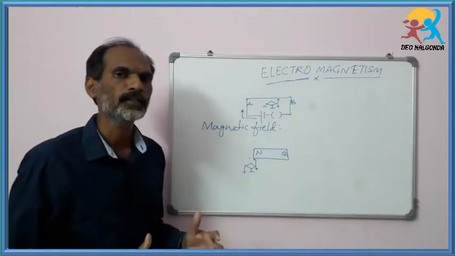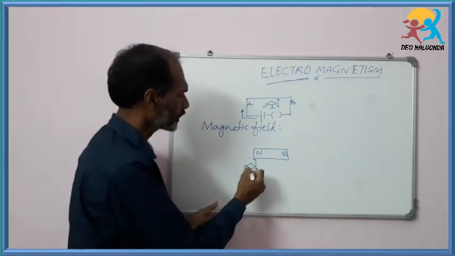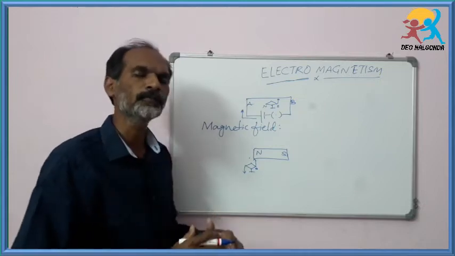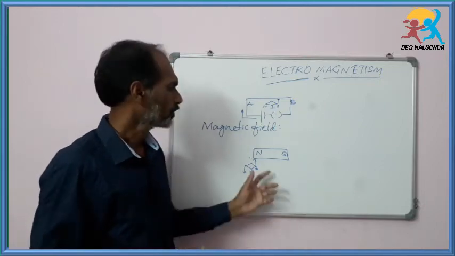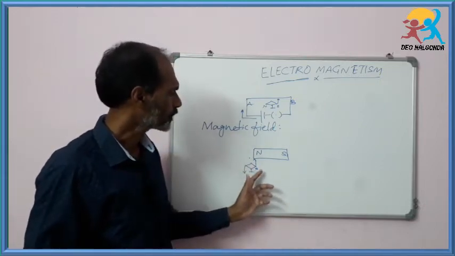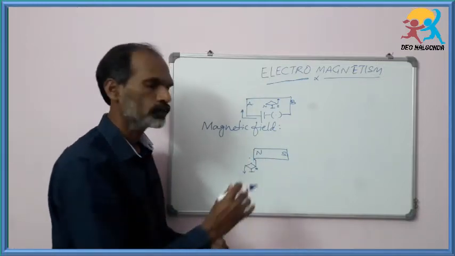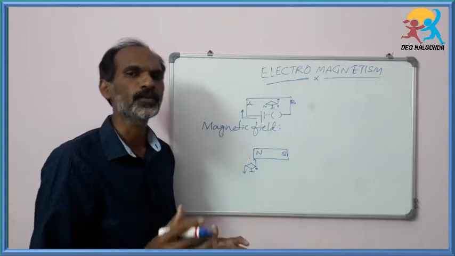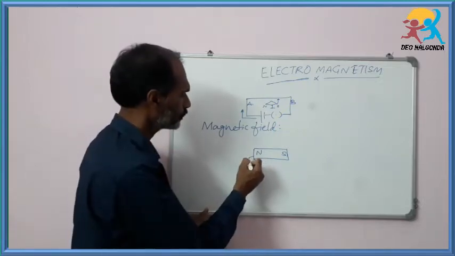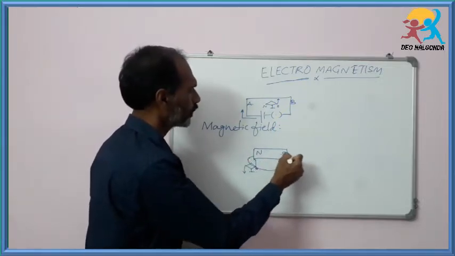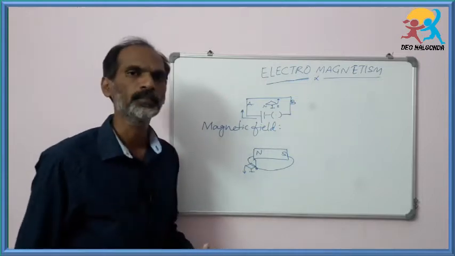If you repeat this experiment, placing the compass at different points around the bar magnet, you will identify many dots. If you join all the points, a circle may come like this.